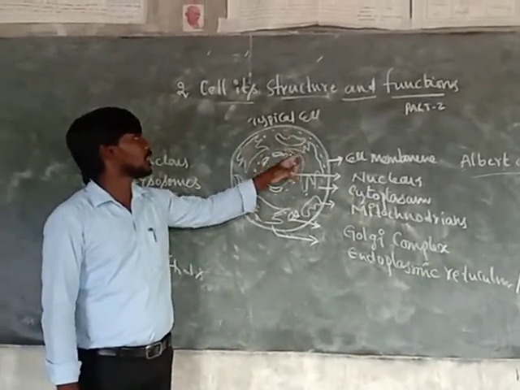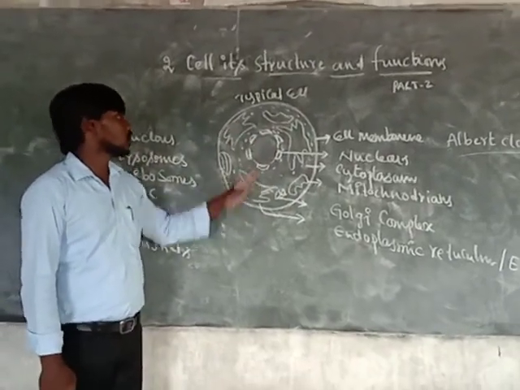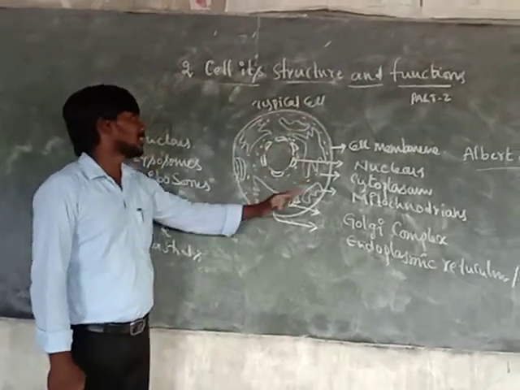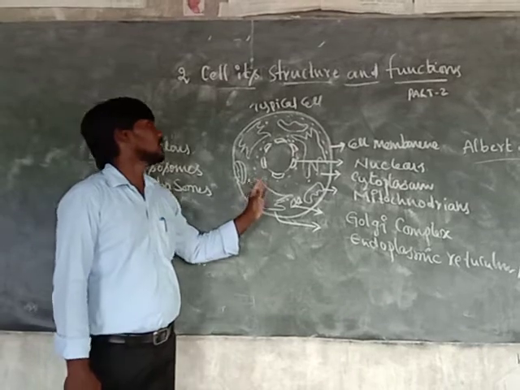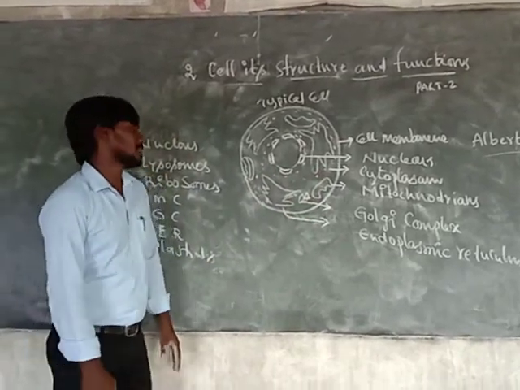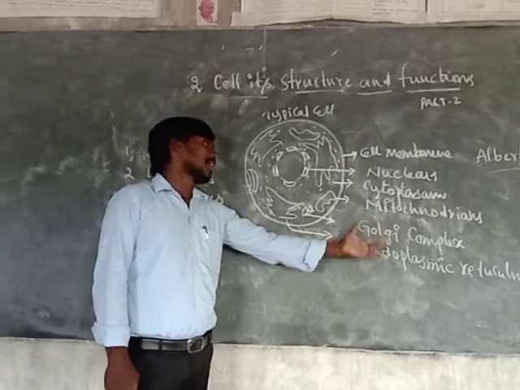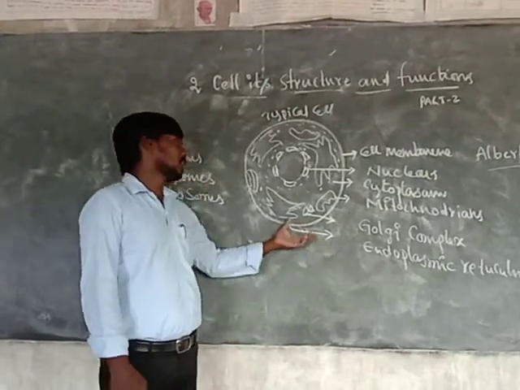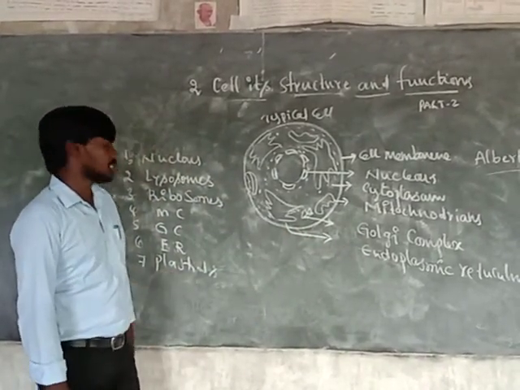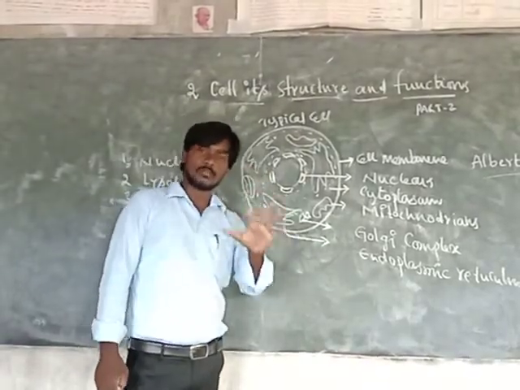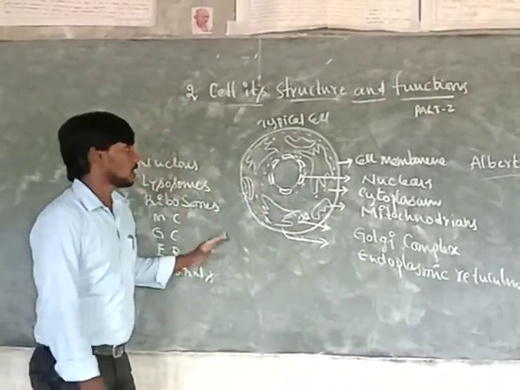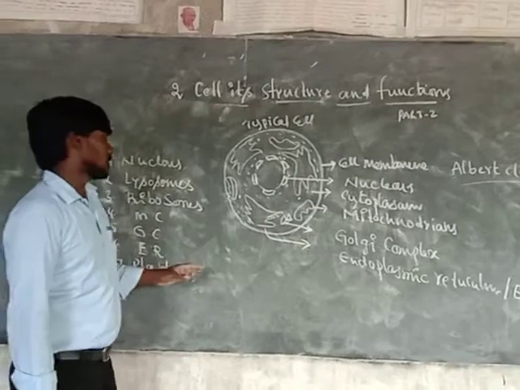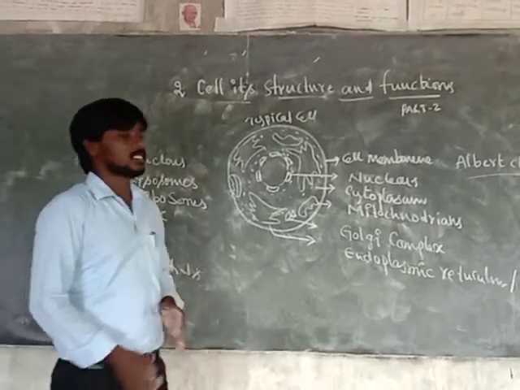So this is the mitochondrion, and the nucleus. The fluid in which the different organelles float is the cytoplasm. Then the Golgi complex or Golgi apparatus, the endoplasmic reticulum (ER), and one more, plastids, present only in plant cells. Now we discuss the mitochondria, Golgi apparatus, endoplasmic reticulum and plastids.